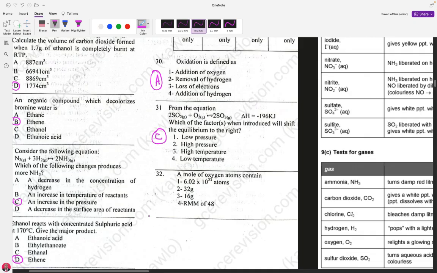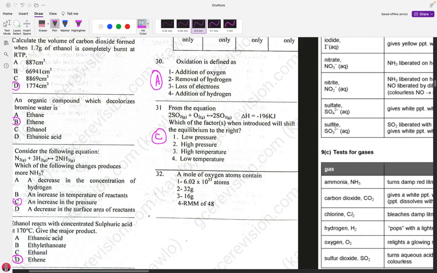You should also know that a mole is a unit. It is a concept referring to a unit to measure the amount of substance. So a mole is a unit used to measure the quantity of a substance.